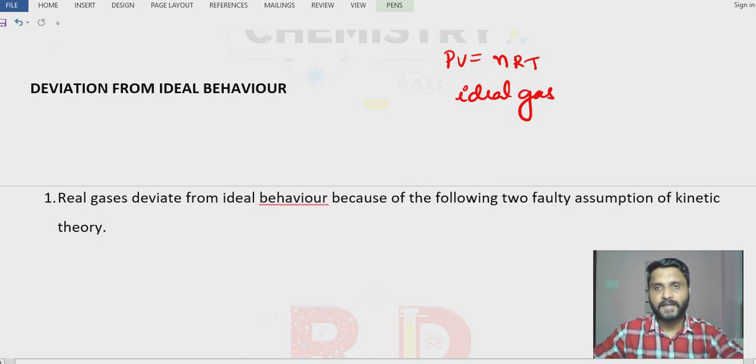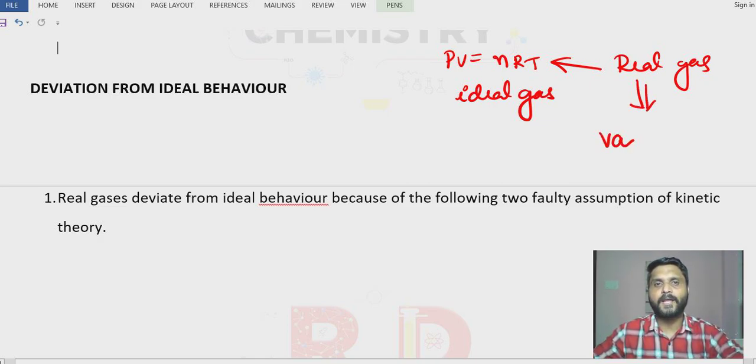Whatever gases are there in nature are called real gases, and real gases do not obey this equation at all temperature and pressure. Therefore you have to go for a new equation, and the equation derived is known as the van der Waals equation, which means ideal behavior is not equal to real gas behavior, or the real gases deviate from the ideal behavior.